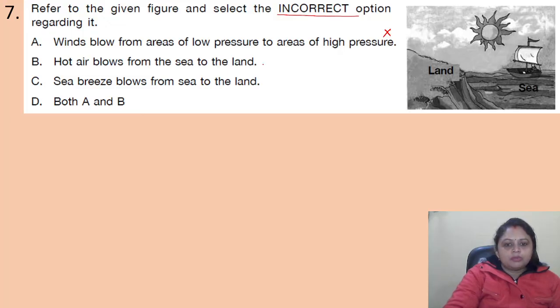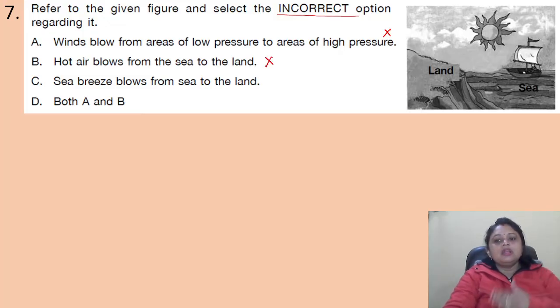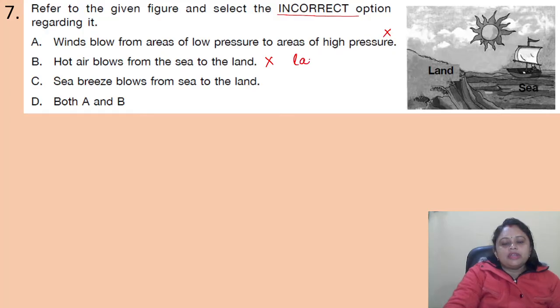This is also incorrect because hot air blows from the land to the sea, as the sun is there in the daytime, right? In the daytime, hot air blows from land to sea.